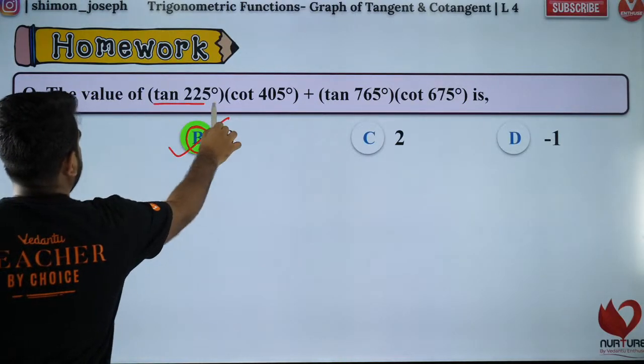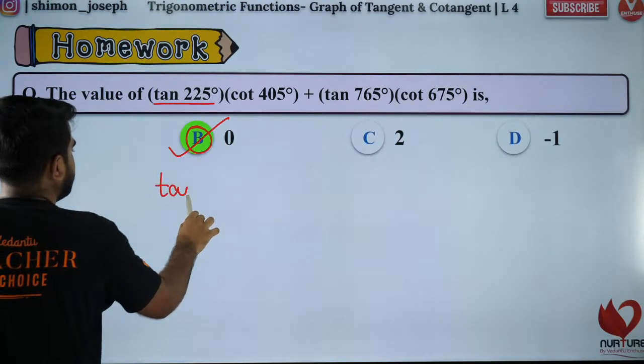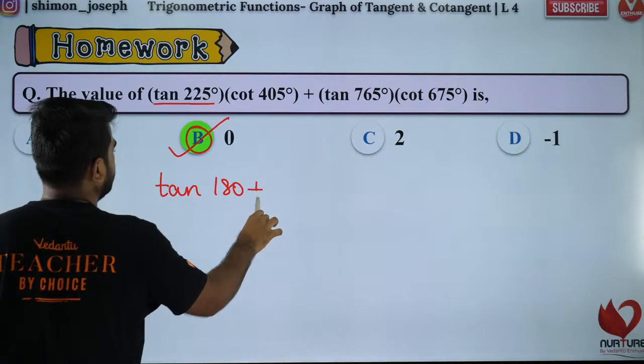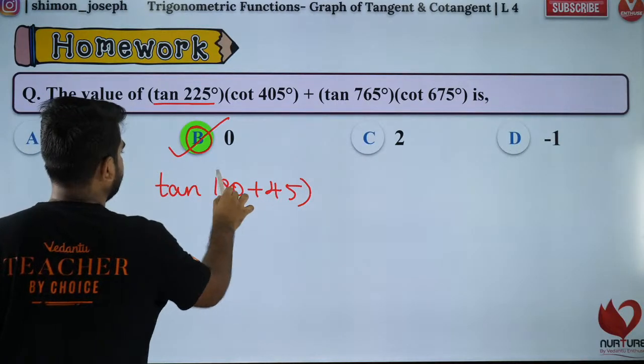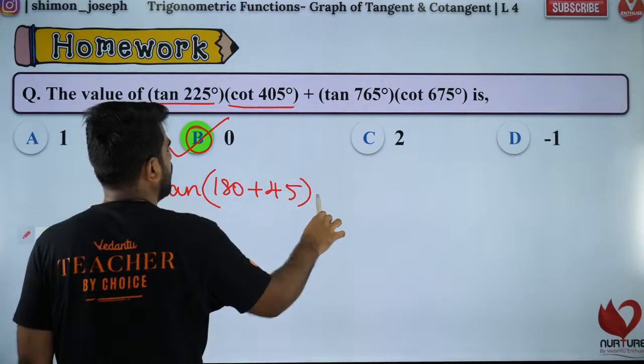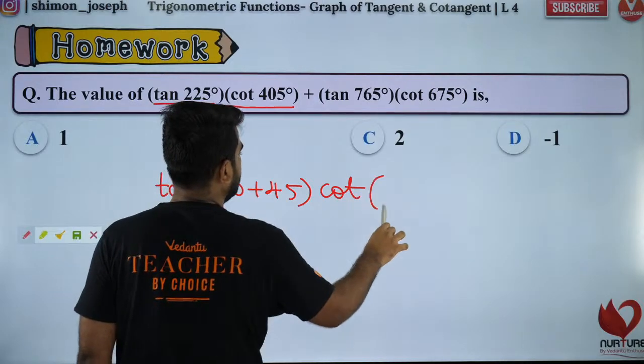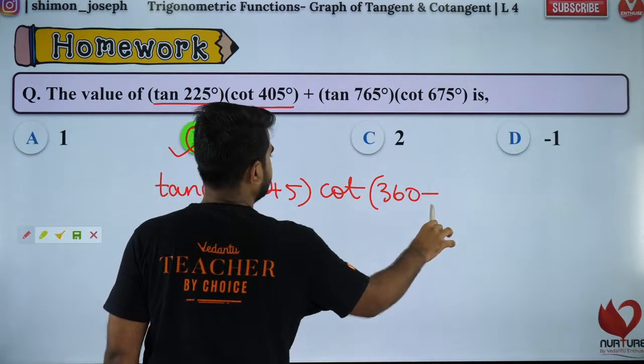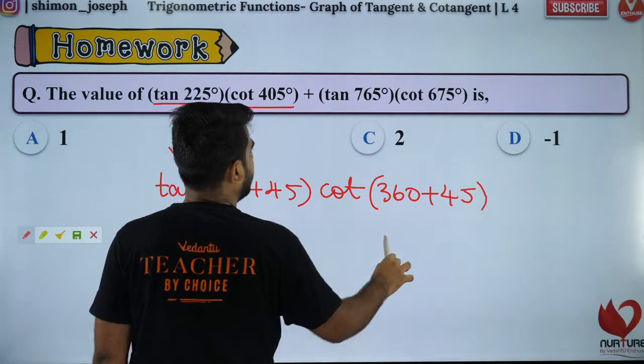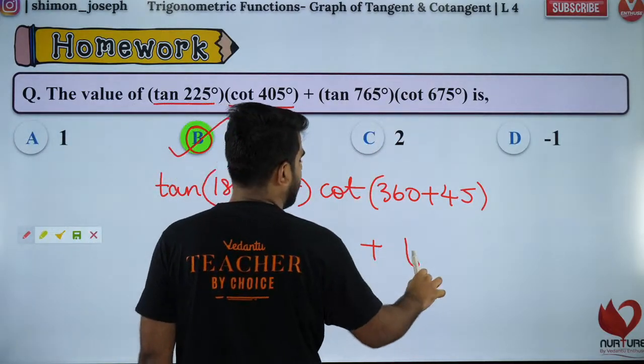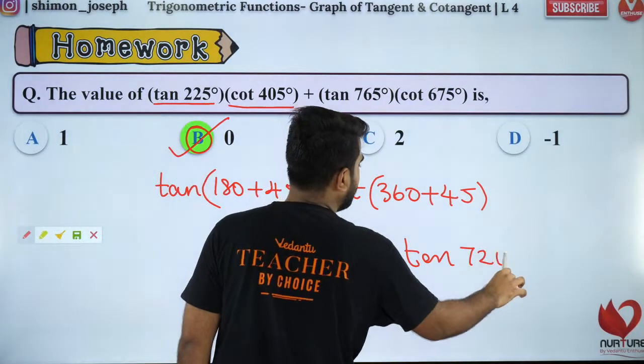What is tan of 225? Tan of 225, I can write it as tan of 180 plus 45. I'm sure everybody is cool with that. And similarly, cot of 405, I can write it as cot of 360 plus 45. And then tan of 765, I can write it as tan of 720 plus 45.